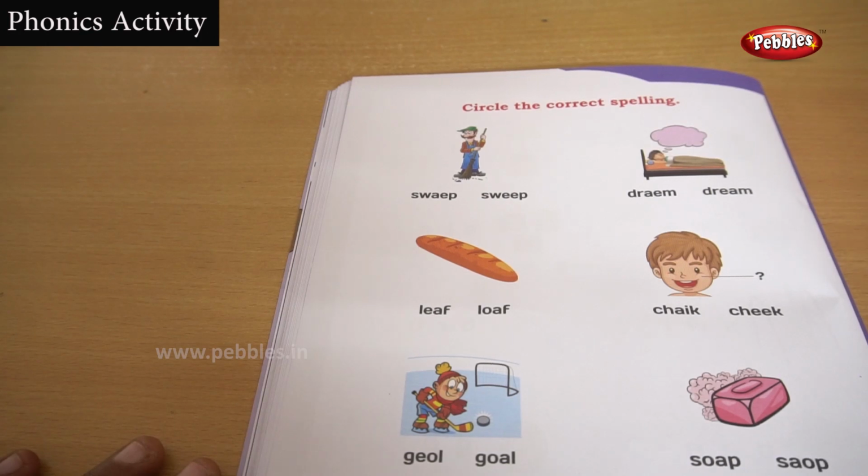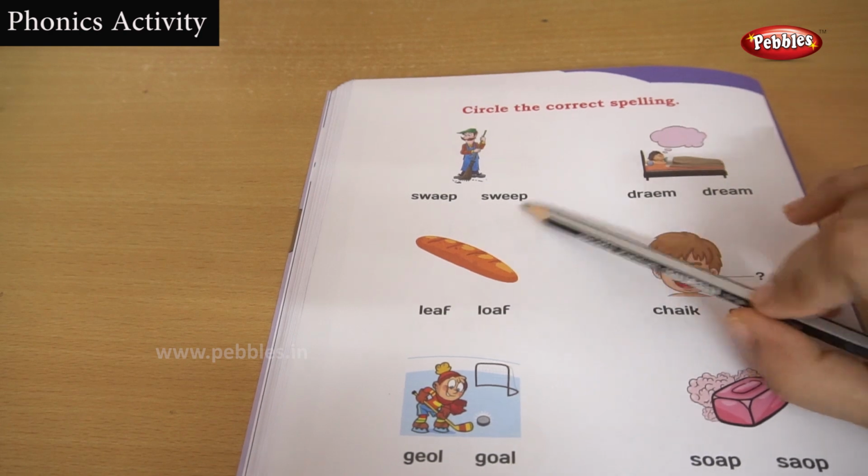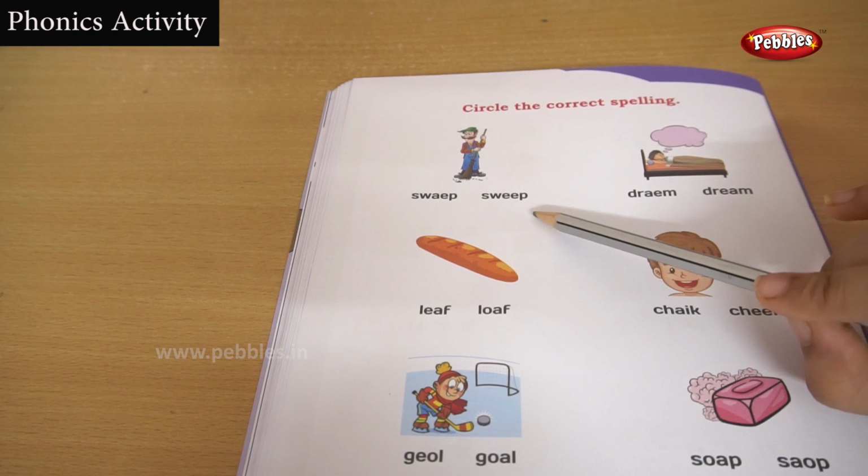Okay, let's see the next exercise. We are going to circle the correct spelling. We already did this exercise, so let's recall it by doing it again. There are two sets of words given.